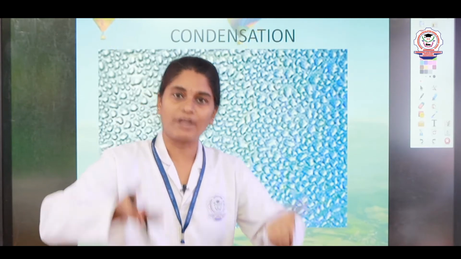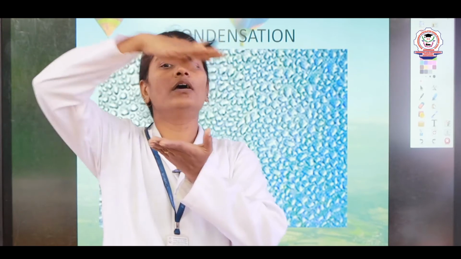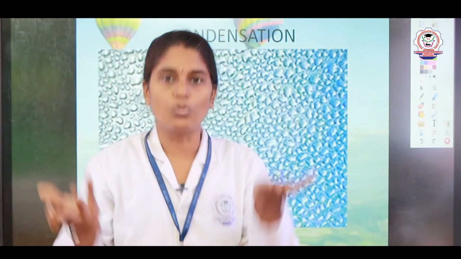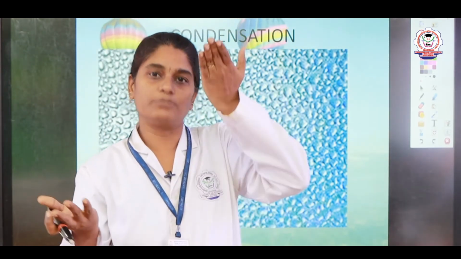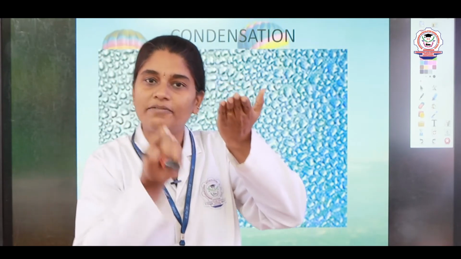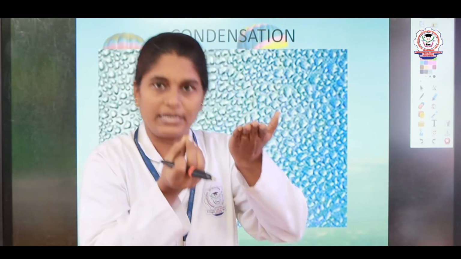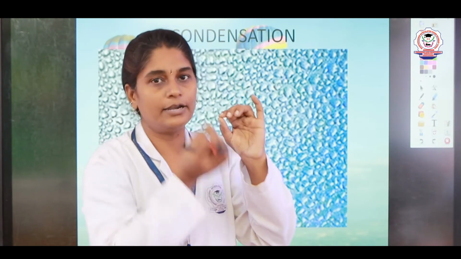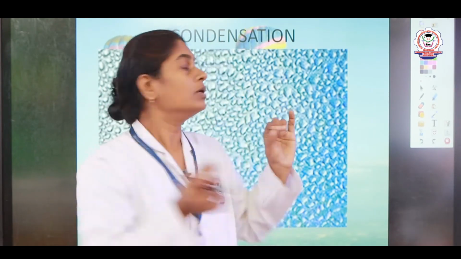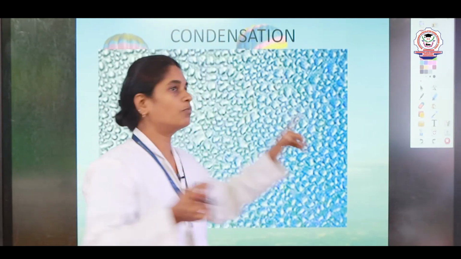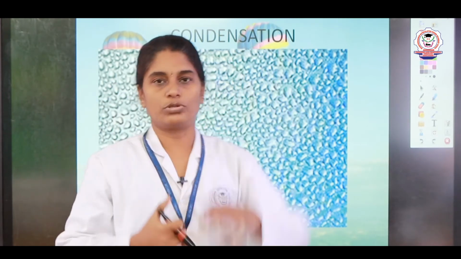The water vapor from the food rises up, and as it touches the cool surface of the lid, it cools down and changes again into water, thereby forming tiny drops of water. These tiny drops of water form the clouds in nature, right.